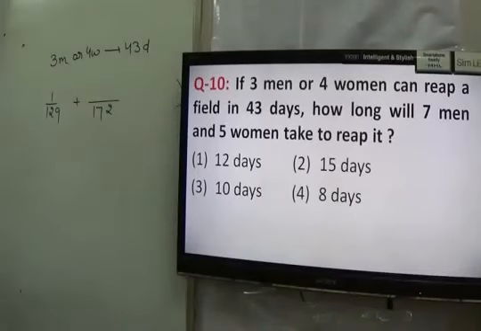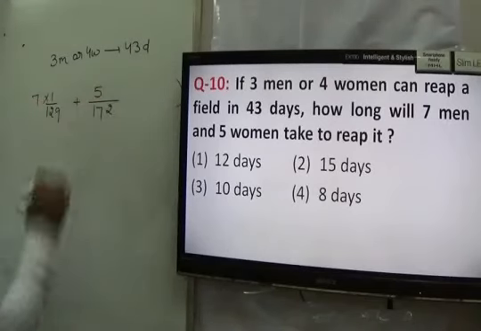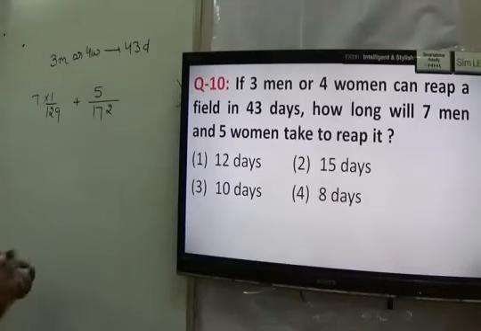You got that value. Now we have to take it for 7 men and 5 women. So put 7 men and 5 women here. I have to find how much time they will take to reap the whole field.